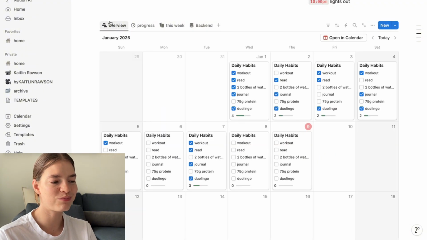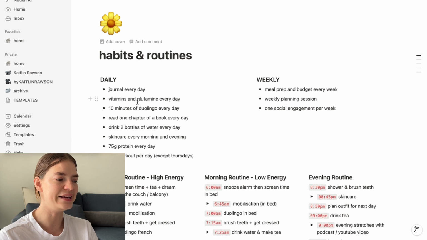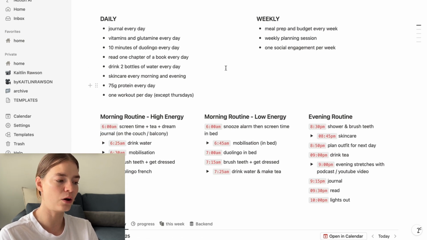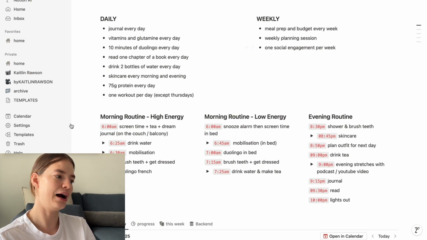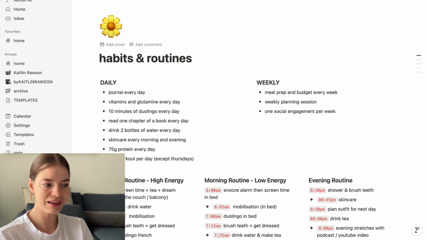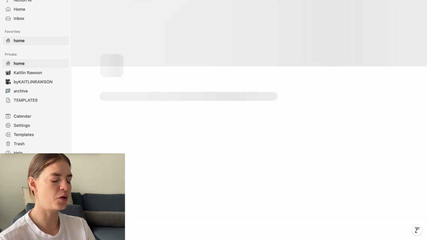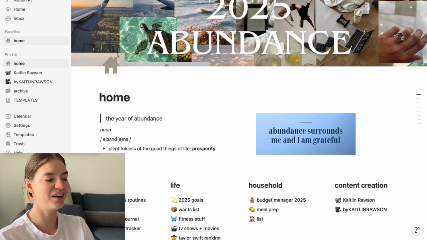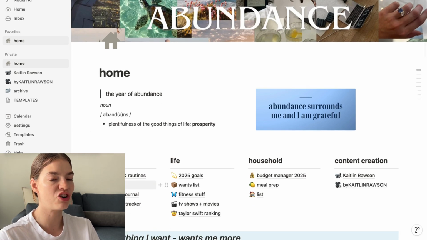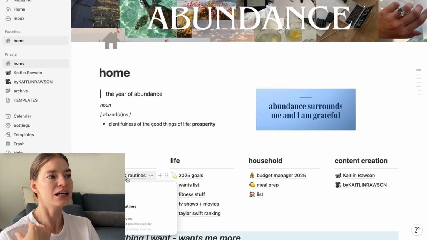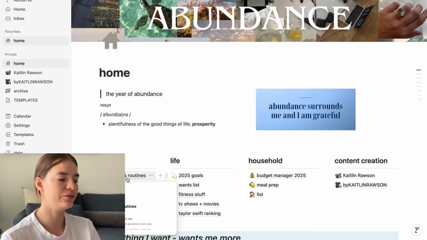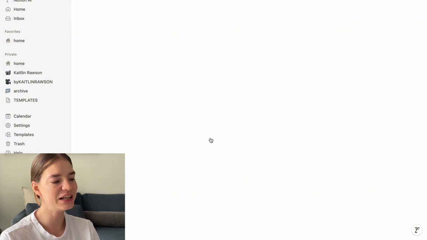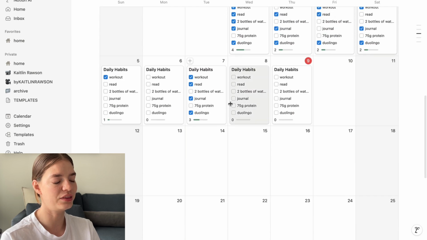I don't know, I'm probably going to keep playing with this and tweaking it. The most important thing is that I've got my daily and weekly habits and my different routines planned out all in one accessible place, so that I can keep reminding myself of them until they actually become habits. What I'm really going to try to be intentional about is stacking these habits slowly. If we go back here, you'll notice that I haven't been the most consistent with all of these so far.